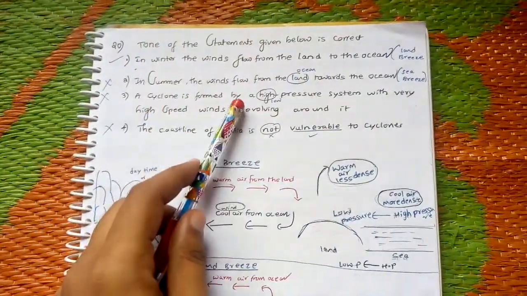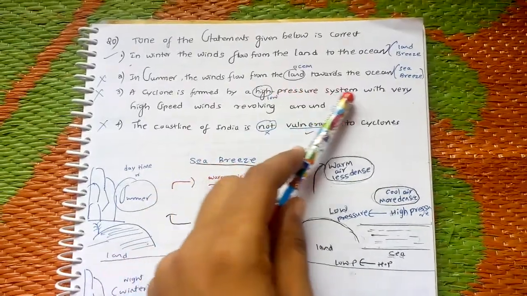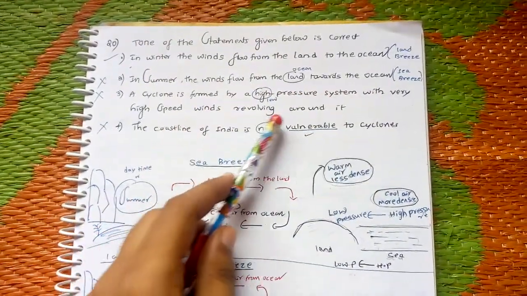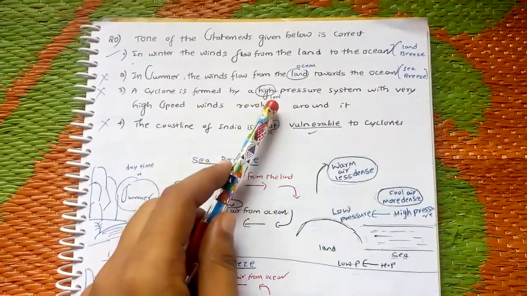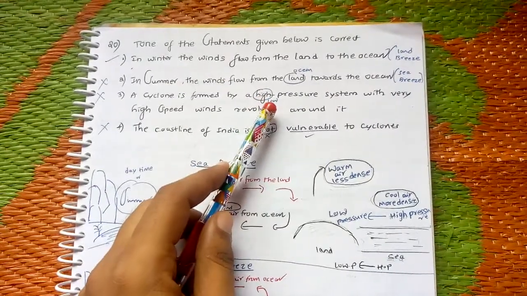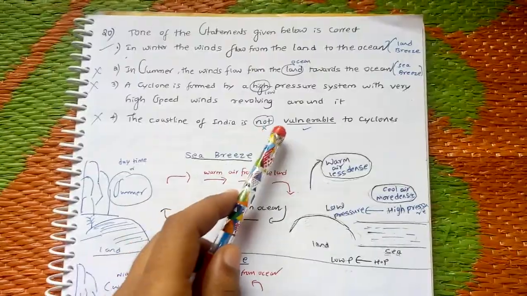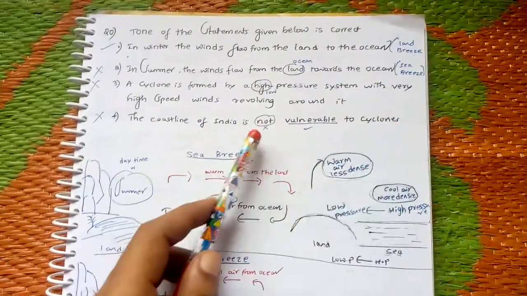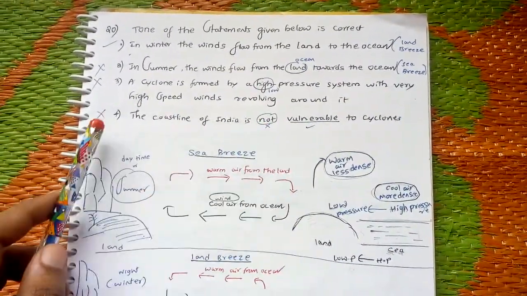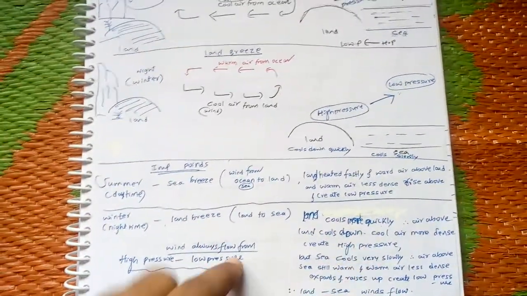A cyclone is formed by a high pressure system with very high speed wind revolving around it. But a cyclone is formed by a low pressure system with very high speed winds revolving around it. The coastline of India is vulnerable to cyclones, but they have given it as not. Because of this it is wrong. This is all explanation I have given already.